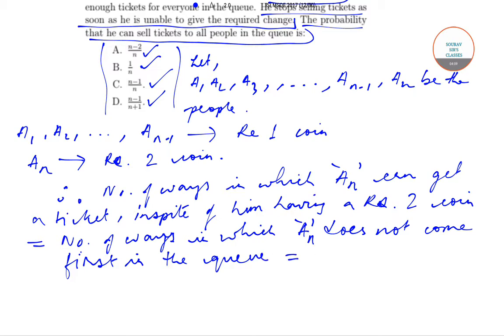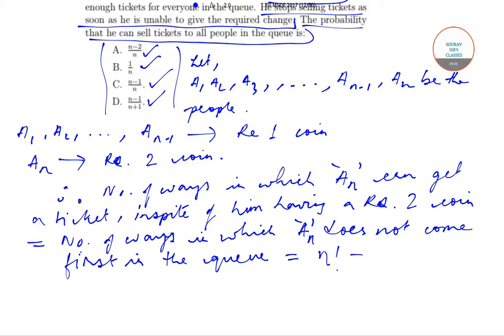So the total number of ways will be n factorial. N factorial is the total number of ways in which n persons can come to him. The first person can come in n ways, the second person in n minus 1 ways, the third person in n minus 2 ways, and so on, till the last person can come in only one way, so that will be n factorial.